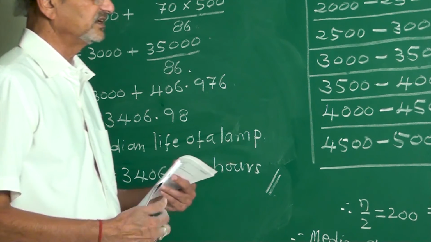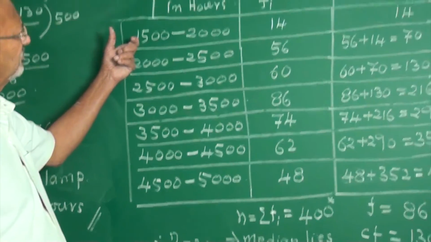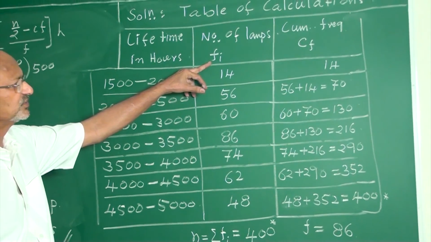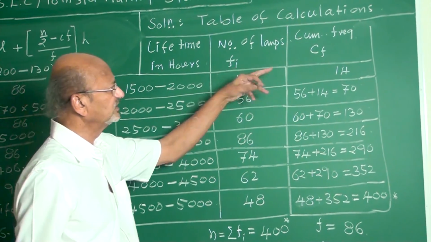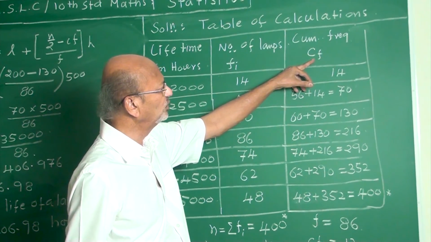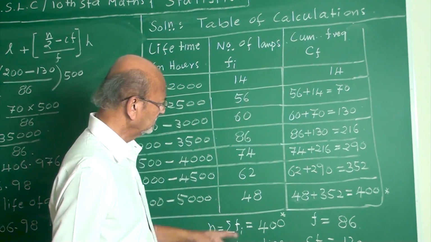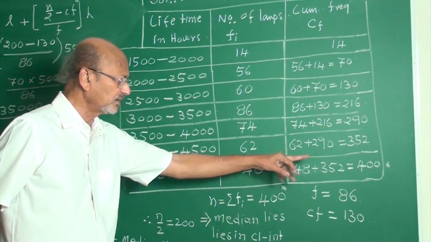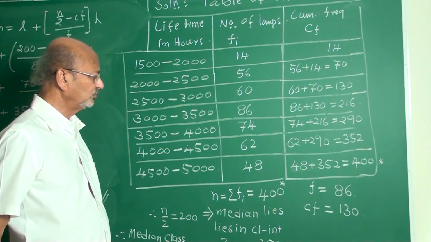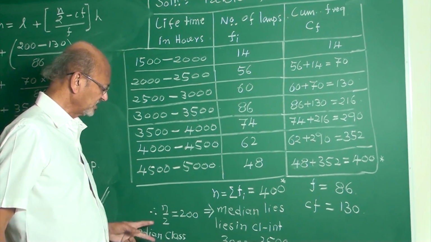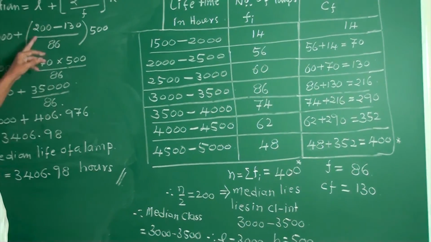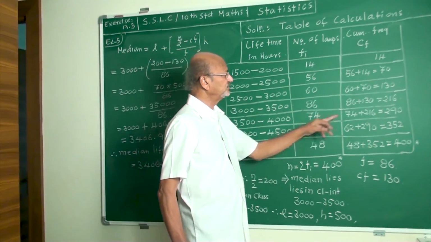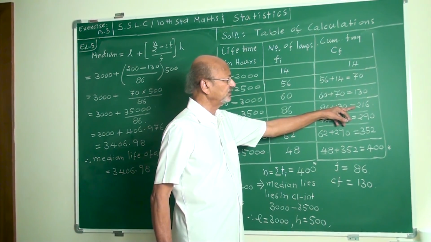I hope it is clear again. When class intervals are given, the number given is the frequency. With the frequency you find the cumulative frequency. Sigma fi is n, which is the same as the last cumulative frequency, 400. You want n by 2, which is 200, nearest to 216.